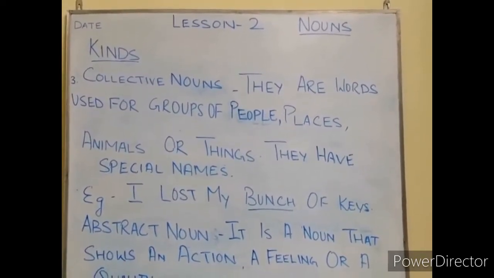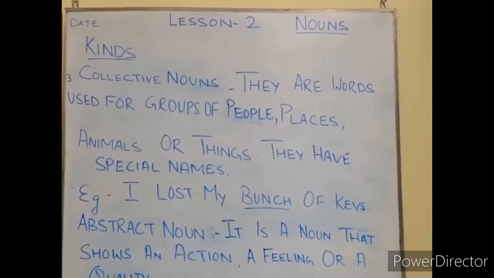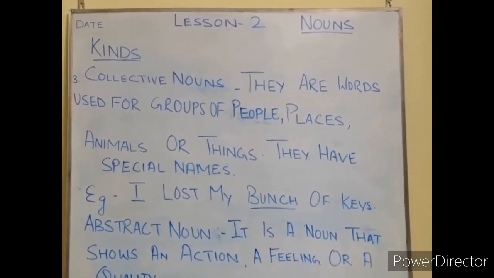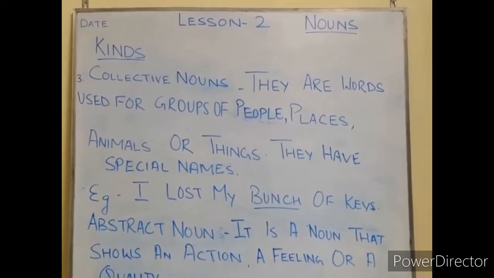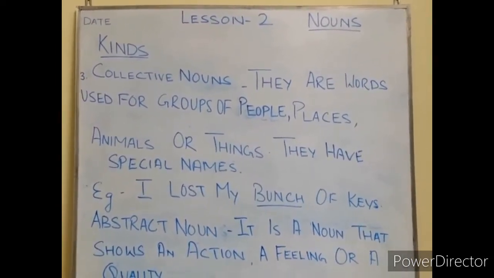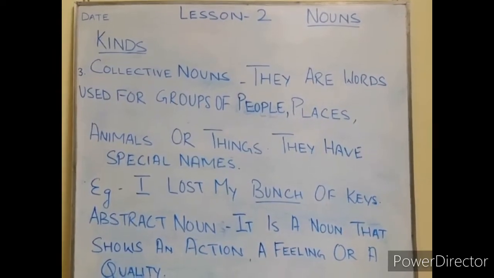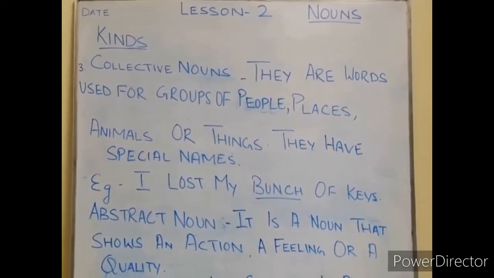Collective nouns refer to a collection of things, persons, places, or animals. Okay? Now write down from the board. They are words used for groups of people, places, animals, or things. They have special names.